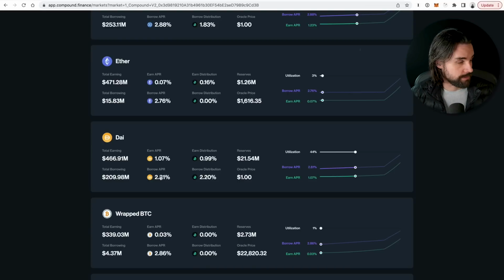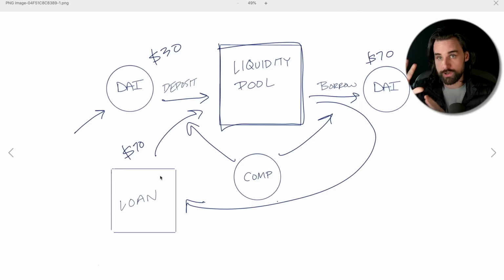And so the benefit of this is that you started off with 30 DAI, $30 of your own money, and then you took out $70 to increase your exposure to $100. In the exact same transaction, you pay the loan back, and now you have $100 sitting in the application, rather than just $30. And you couldn't have done that because you didn't have $100 to begin with. You only had 30, so you increased your exposure by about 3 times, all right?